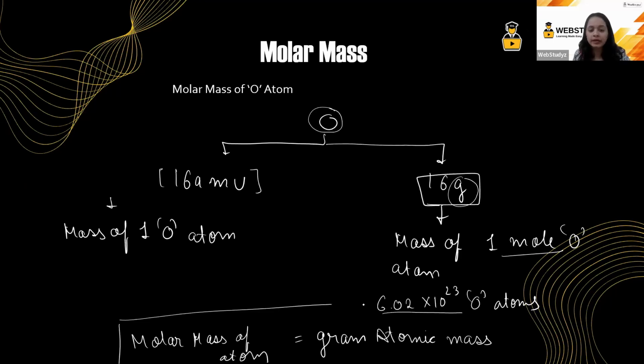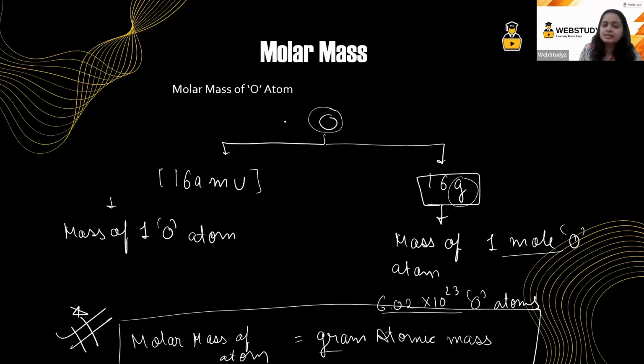Very, very important. In numericals, we are given this type of format, that the molar mass of atom is equal to gram atomic mass, because it is represented in terms of gram and it is the mass of an atom. I hope this part is clear to all of you.